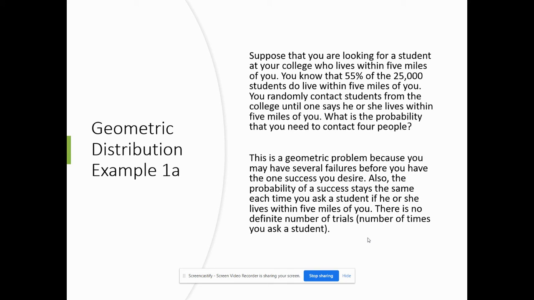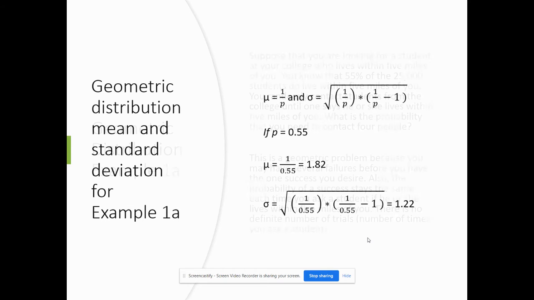So you're going to test out what is the probability that you need to contact 4 people. Again, this is a geometric problem because I'm hoping I get it. For each student, I'm asking, do you live within 5 miles of me? Yes or no. Success is they do, failure is they don't.